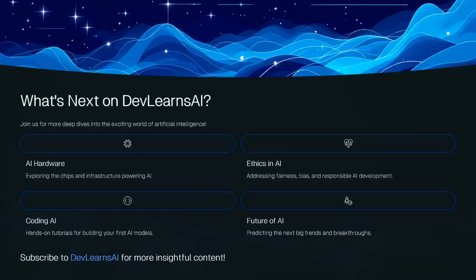So here's what we are going to do on this channel. The goal is to start from zero and move through these layers step by step. We'll start with simple explanation videos like this one. Then we'll start coding basic machine learning models in Python, things like simple classifiers and recommendation systems that you can actually build and understand. After that, we'll move into deep learning, building small neural networks, playing with image models, and eventually understanding how tools like ChatGPT are built at a high level.